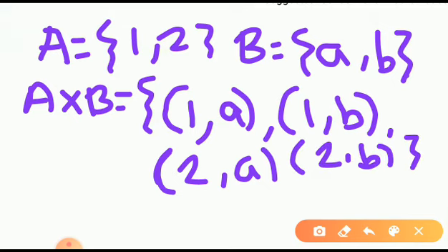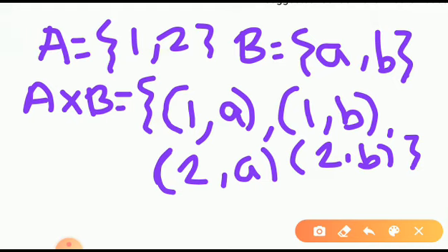Is that clear? Now suppose any one of you has written 2 comma B, 1 comma A, 1 comma B and 2 comma A in this order, then also no problem, because we have seen that in the case of a set, suppose I am writing the elements 1 comma 2 comma 3, you can write the elements as 2 comma 1 comma 3. In that case, order is not important when you are writing the elements of a given set. Okay, is that clear?